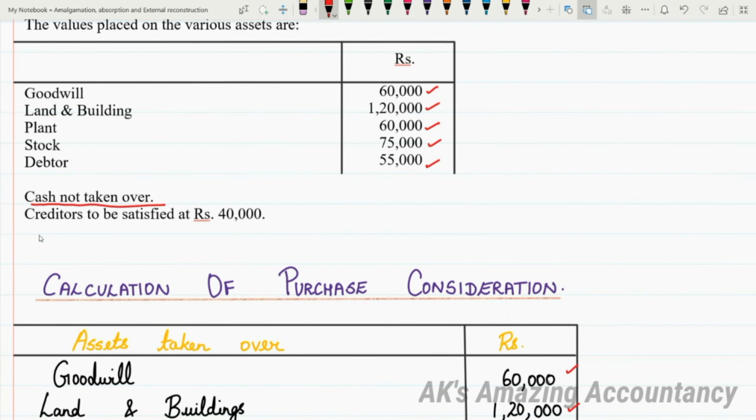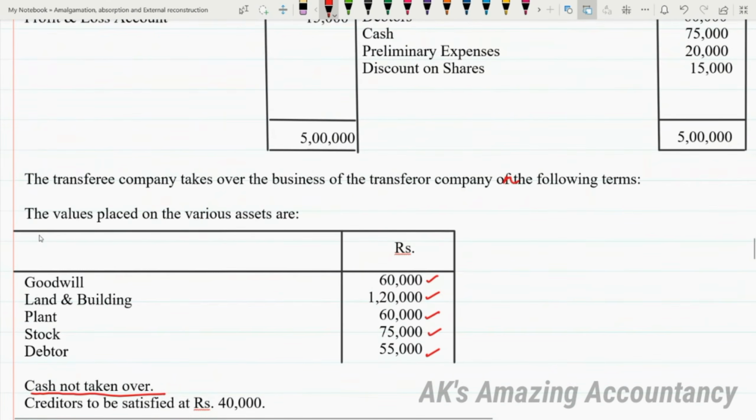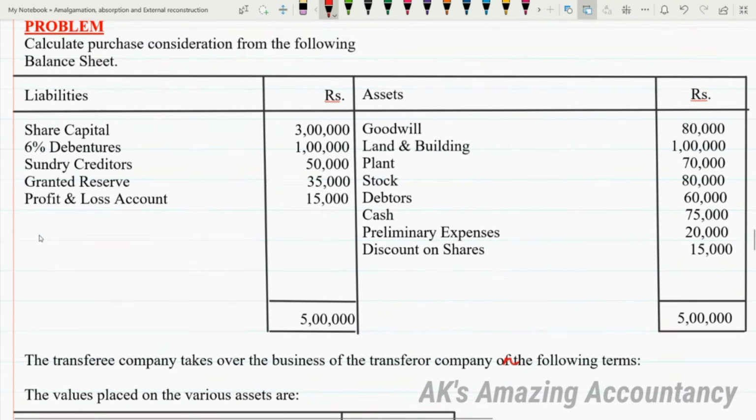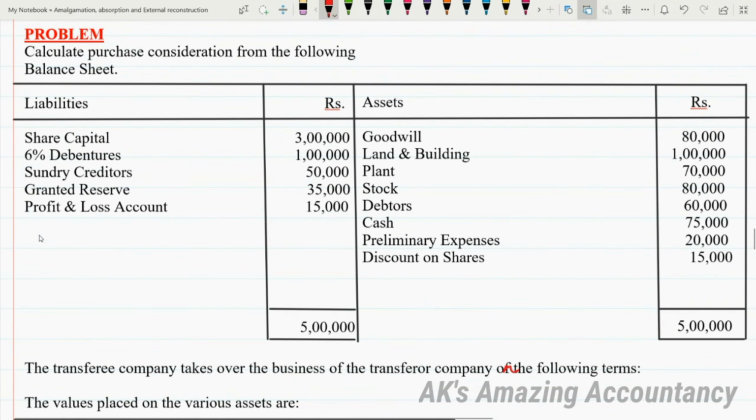Have a look at the balance sheet now. As per the balance sheet, other than these items, you have preliminary expenses and discount on shares. I already told you such items should not be taken into account while you consider the assets taken over. I also told you that you will generally be taking cash, but when it is specifically given in the problem that cash is not taken over, then you have to leave cash.